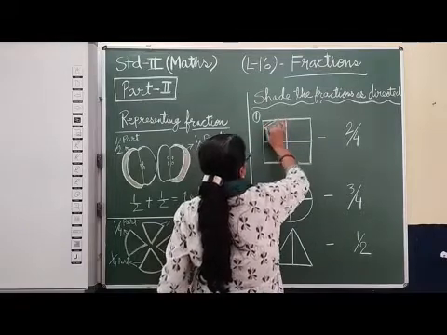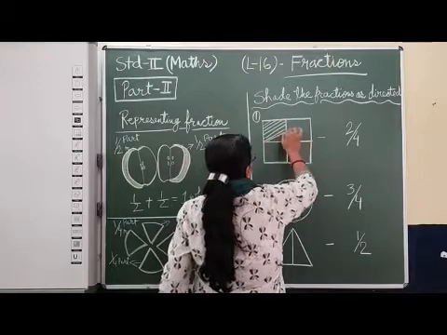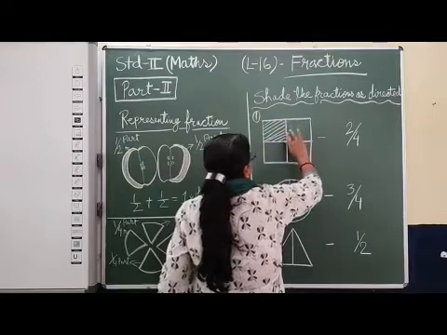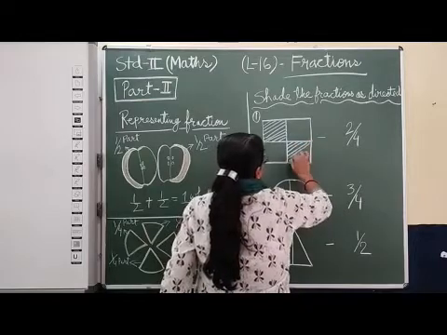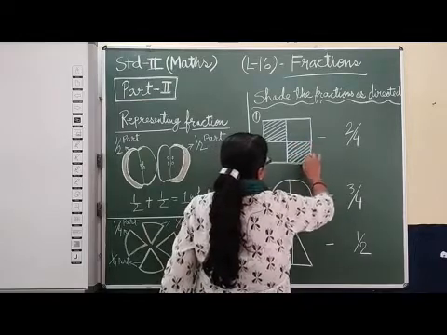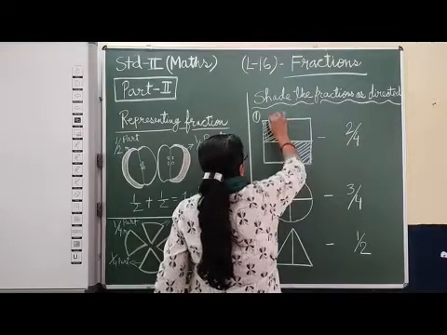I am taking one part, this, yes, and any 2 parts you can do. And another part I am taking this. I am shading this. This is called shading. Any way you can shade.